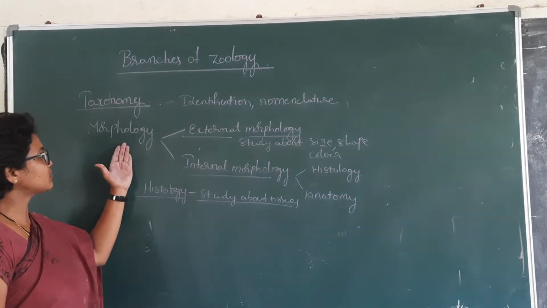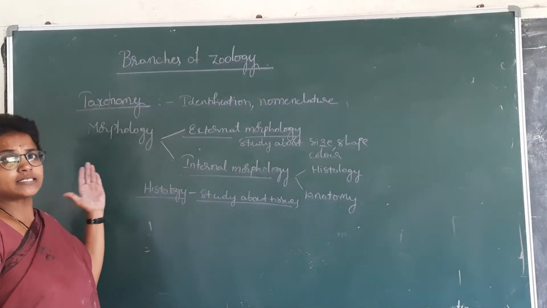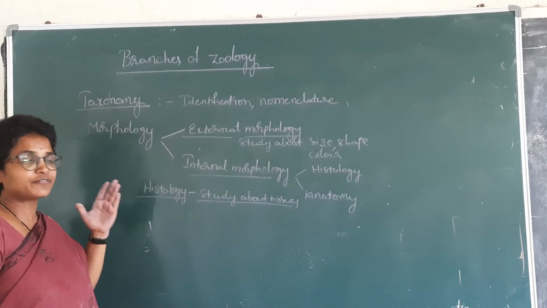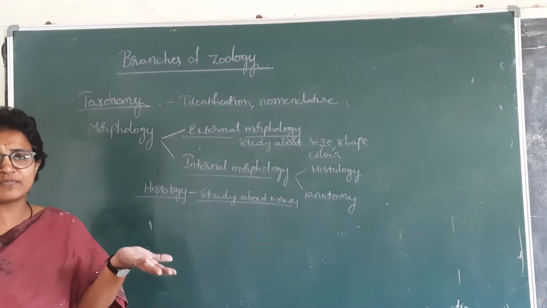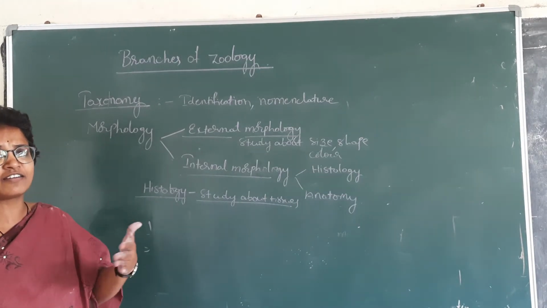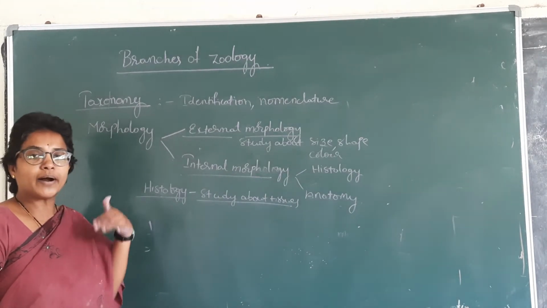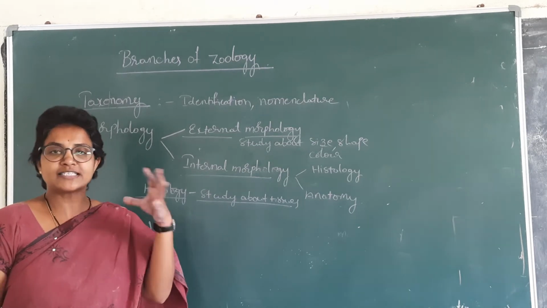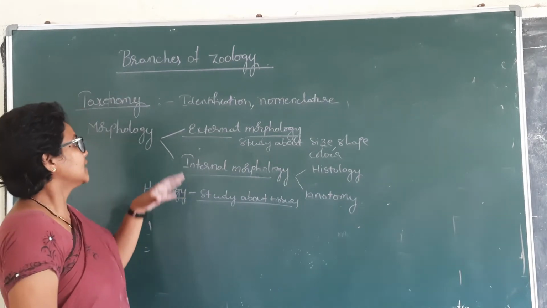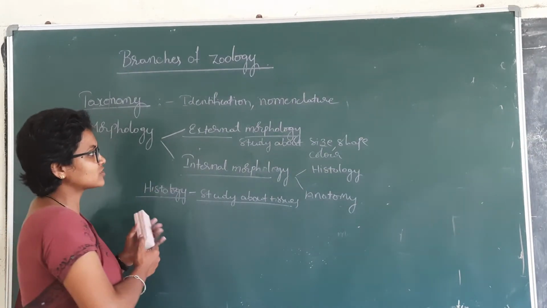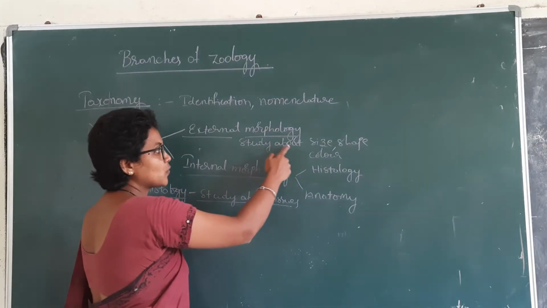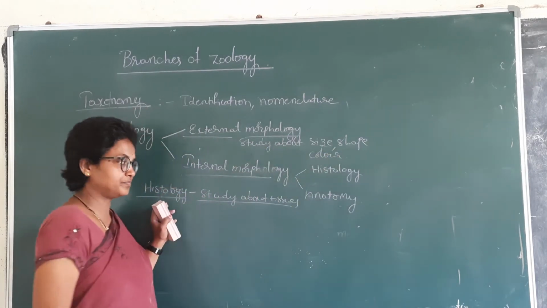Morphology is of two types. Morphology is nothing but the study about the characteristic features of an organism: what is the shape of an organism, the size and the color of an organism, how the body parts are arranged, how systems are arranged inside the body. That is called external morphology, and internal morphology is there. External morphology is the study about size, shape, color.